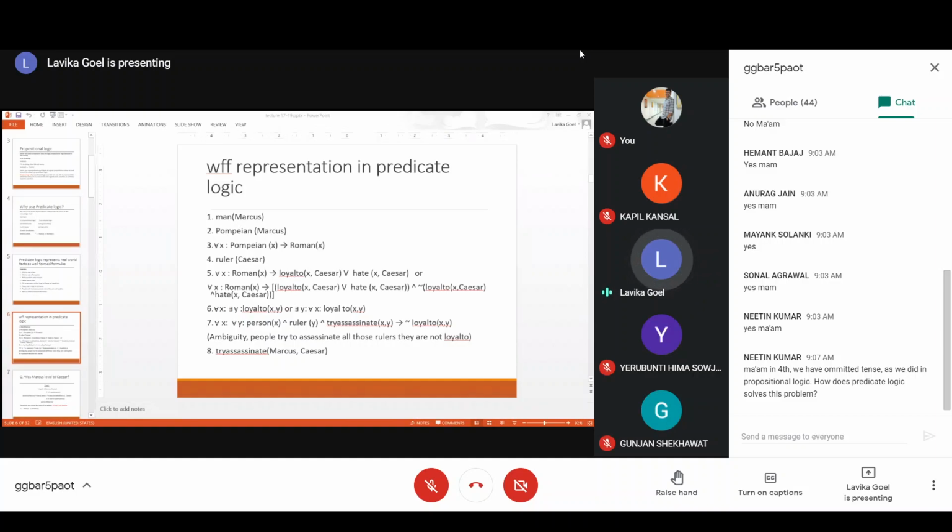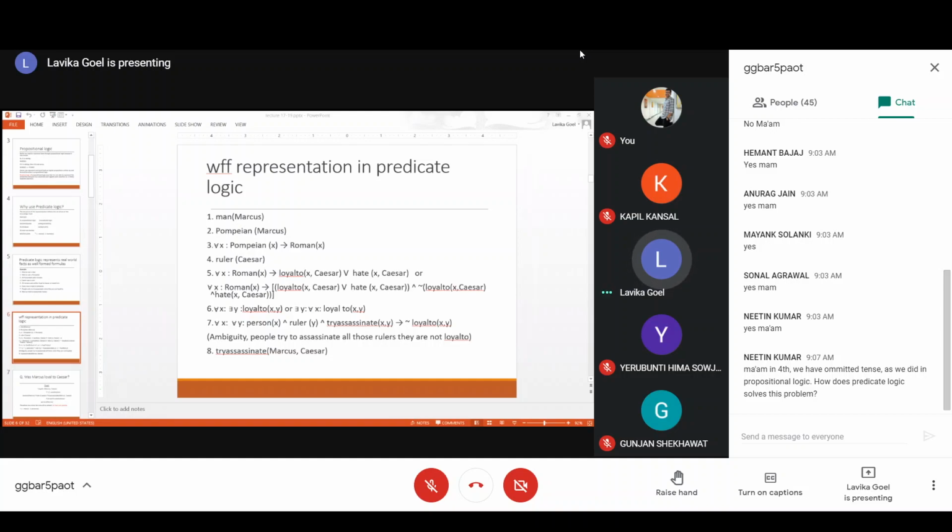In the fourth sentence also we have omitted the tense information. So basically we don't have the tense information. Predicate logic is also not that sophisticated, but yes, obviously we have considered the structure of the representation. In that case, predicate logic is more sophisticated.